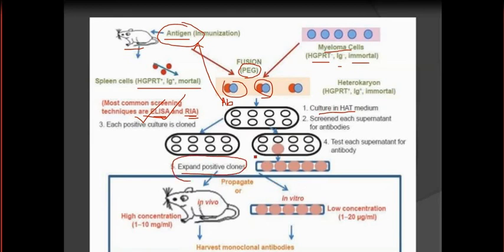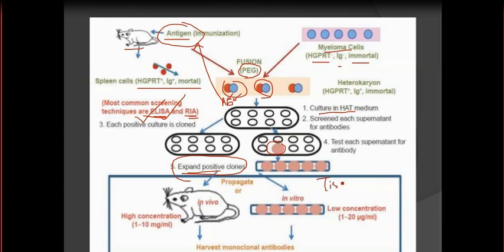Expand means you have isolated some plasma myeloma fusion cell which is producing your desired antibody molecule that can interact with the antigen. You have tested by the ELISA experiment, you have taken the cell, and now you have to increase the number of these clones. This can be done by using two methods. One is the tissue culture flask.